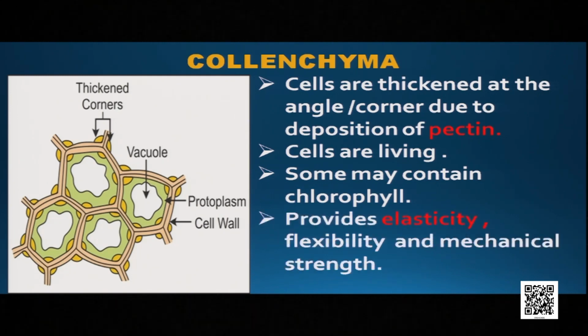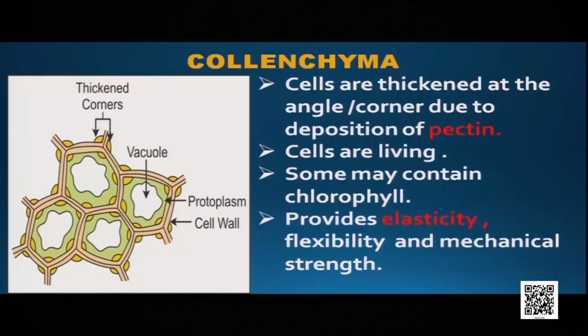But the major function of the collenchyma is to provide elasticity and flexibility. Also, it provides mechanical strength. But remember, the major function is to provide elasticity and flexibility. That's why a plant bends, it does not break when strong wind blows. That is the main cause.